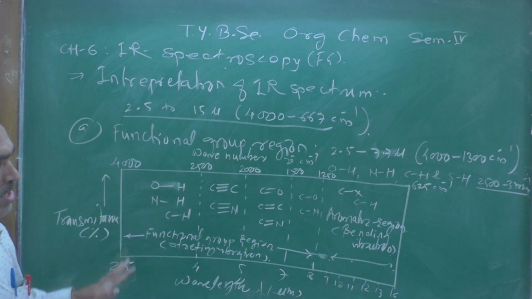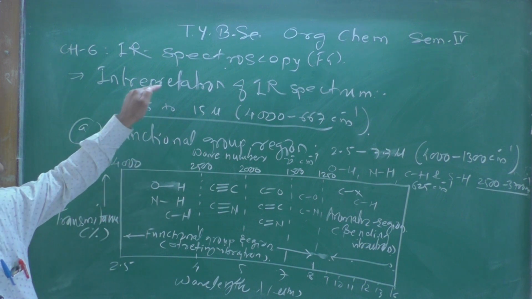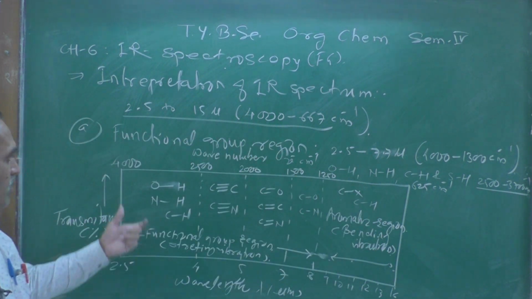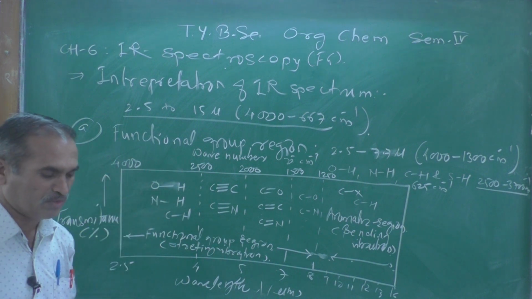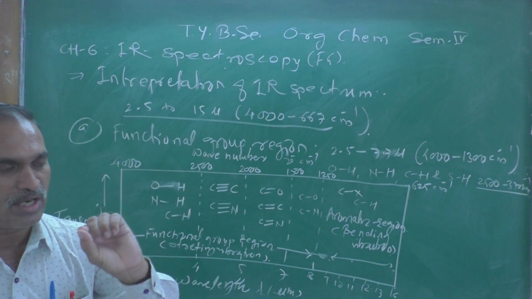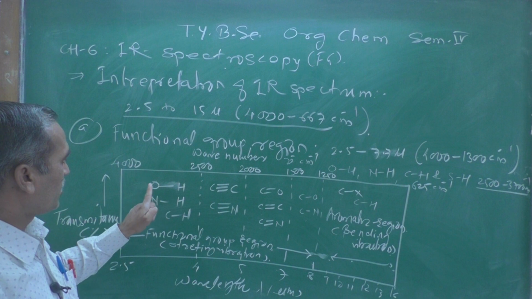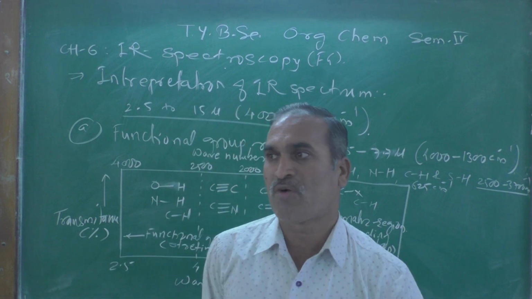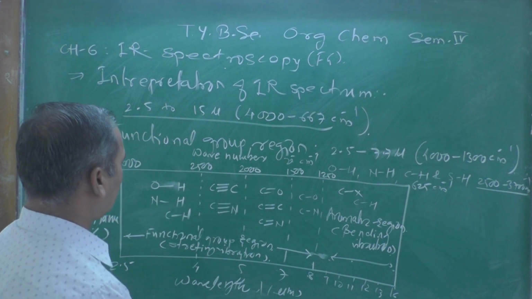If you observe this table, this spectrum carefully, because we are discussing interpretation of the IR spectrum. This is a general IR spectrum, and if you observe the region from 4000 to 2500 per centimeter, what stretching vibration frequencies are observed? Those due to OH, NH, CH. These stretching vibration frequencies are observed in this particular region.